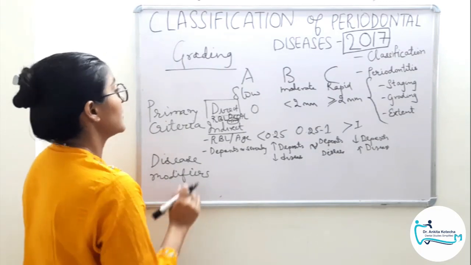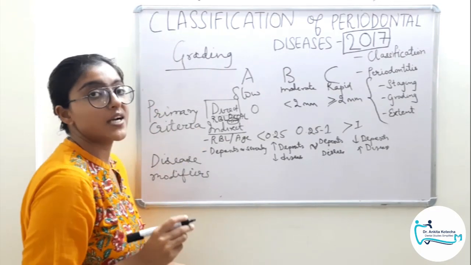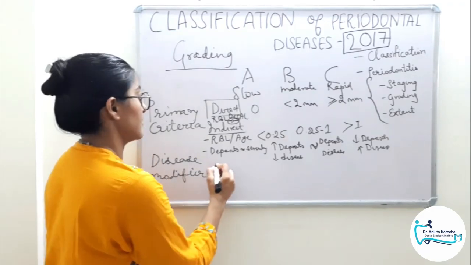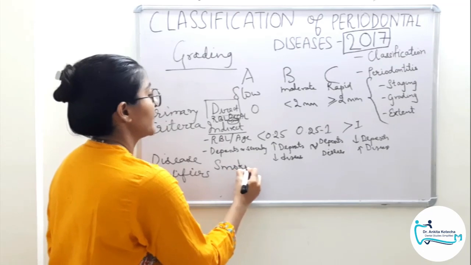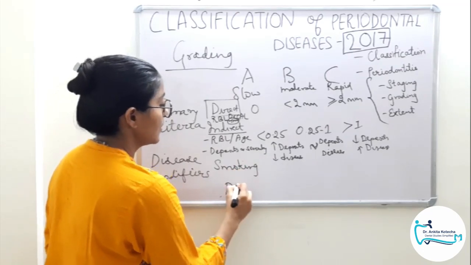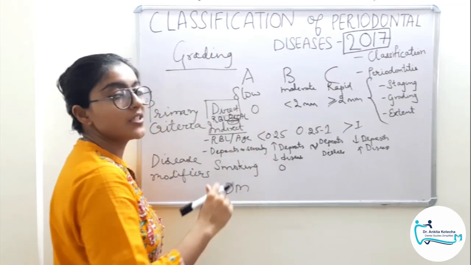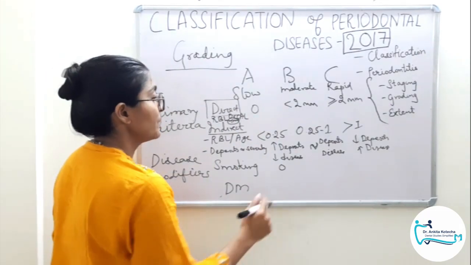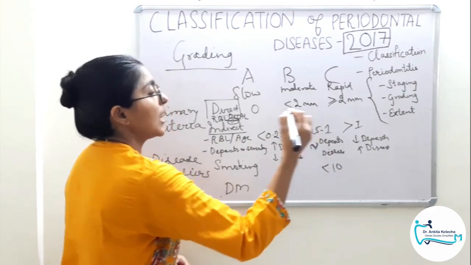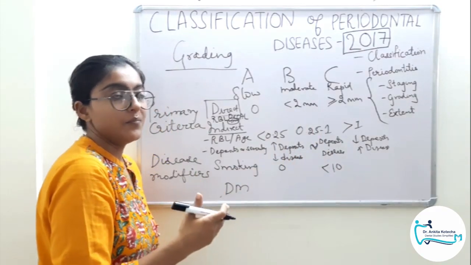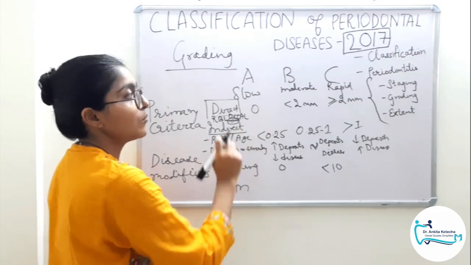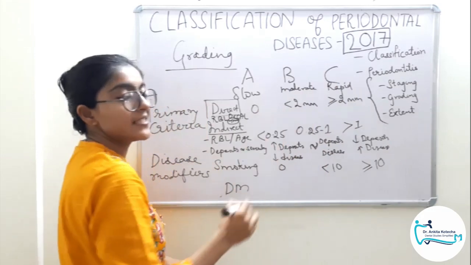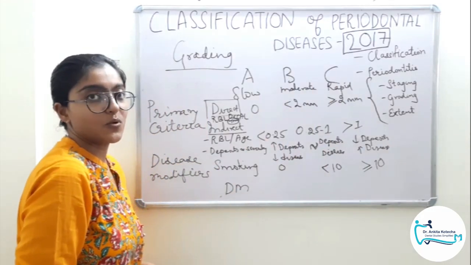And the last category in grading, we have disease modifiers or risk factors. This classification considers two most common risk factors, that is smoking and diabetes. So if patient is a non-smoker, we will expect slow rate of disease progression. If up to 10, that is less than 10 cigarettes per day, so moderate disease rate, and more than or equal to 10 cigarettes, then rapid rate of disease progression.